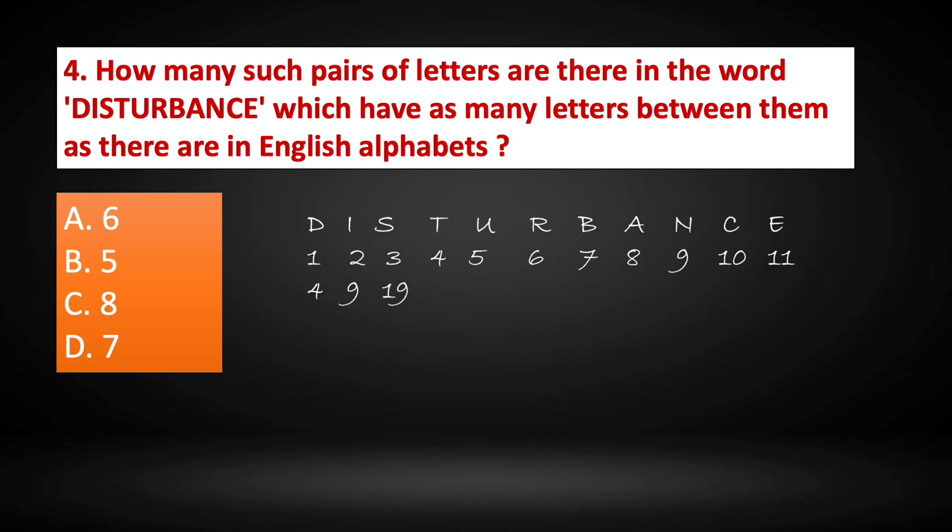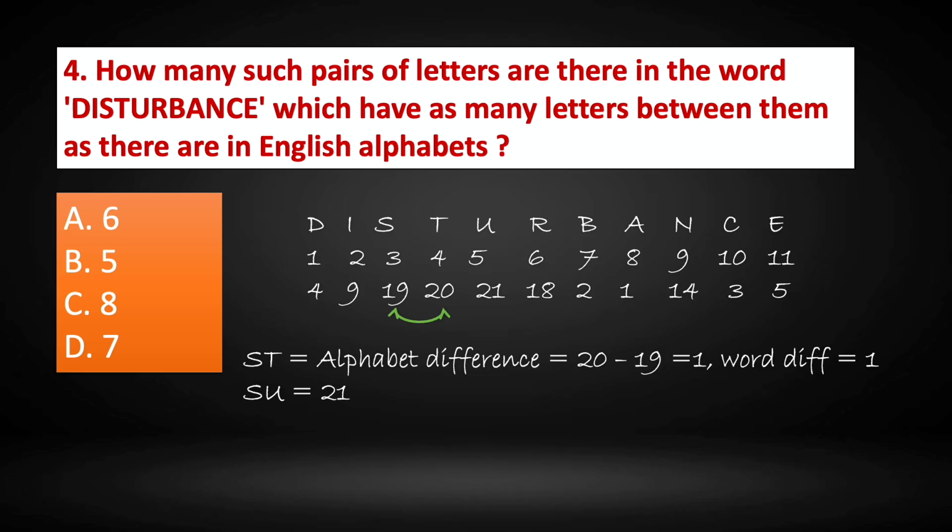Similar to that, we'll be numbering all the alphabets here. So D is 4, I is 9, S is 19, T is 20, U 21, R 18, B is 2, and A is 1, and so on. Now we need to find the difference. What difference is going to be the same as the numbering? If, for example, S and T, if we take the alphabets ST, the numbering is 3, 4 and 19, 20. So the difference is 1. So 20 minus 19 is 1 and 4 minus 3 is also 1.